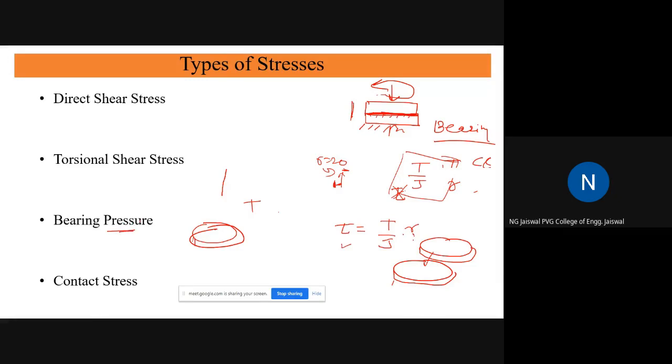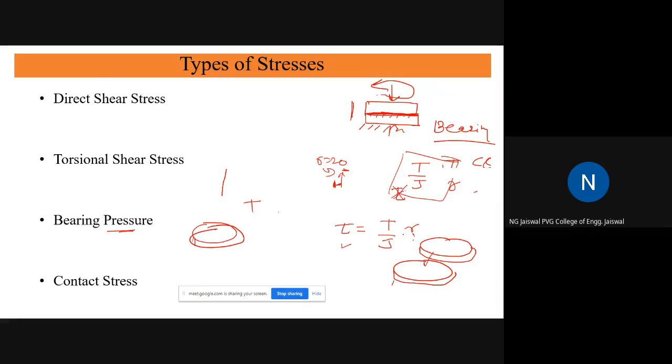Better you can call it bearing stress, but bearing stress is not a very popular word. Bearing pressure is the popular word because whenever you talk about bearing, definitely liquid lubricants will be there. That liquid will be subjected to some amount of stress, some amount of pressure. That's why the name is bearing pressure.